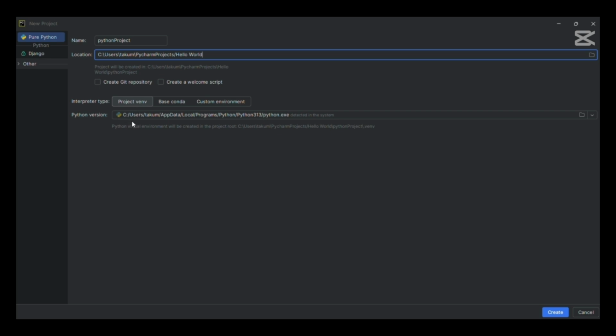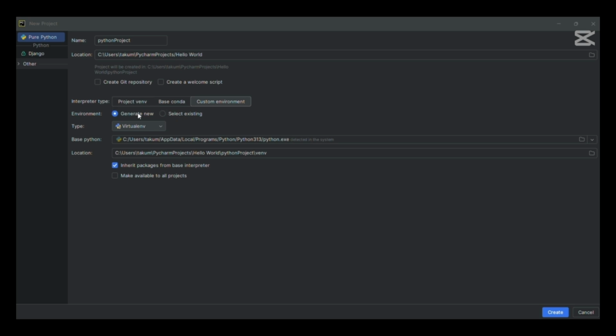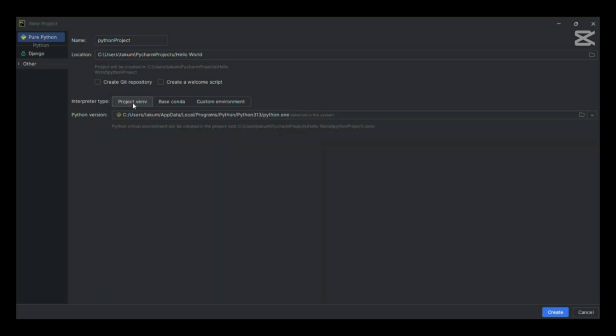Then coming to the interpreter. If you look there, the interpreter type, the project view, everything is there. You can just leave it as default, or you can customize it the way you want. That is your choice. Anything you want to do here, you can play around. If you don't want to, just follow whatever I'm going to do, and let's just go together. So I'm just opening everything so you can see for yourself. When you're downloading or installing this, you're going to understand that everything is so easy and so simple. It is not something difficult for you to get. So just click on create.